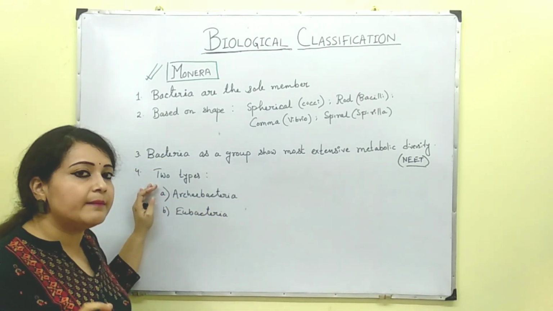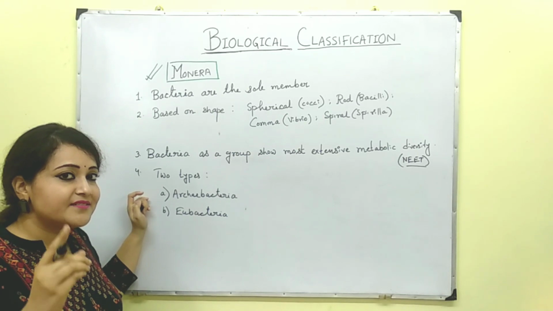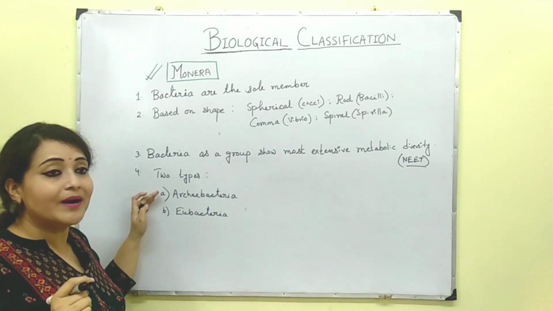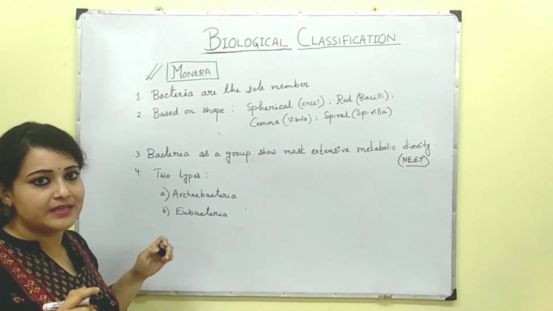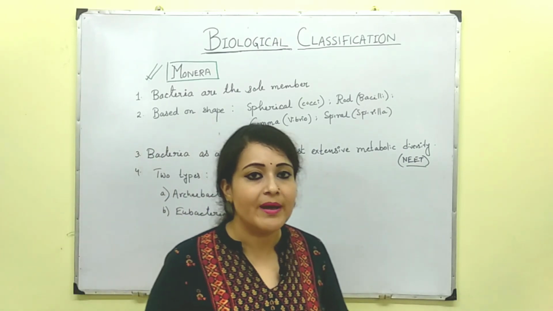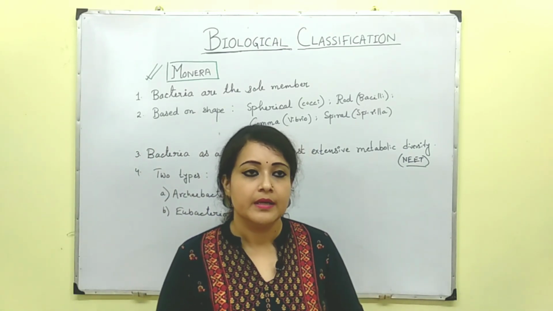Then bacteria are basically of two types. Yes, remember the three domain system of classification given by Carl Woese? One is Archaebacteria and the other one is Eubacteria. Let me tell you about Archaebacteria and Eubacteria in brief detail.